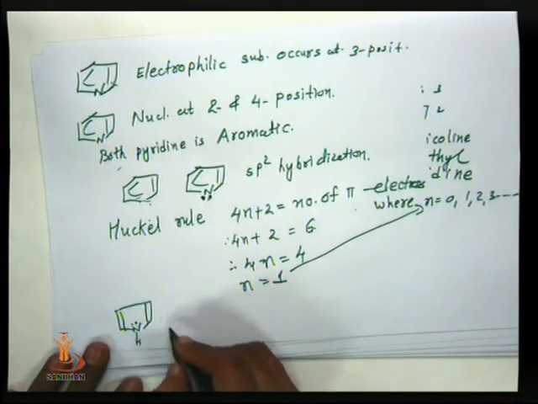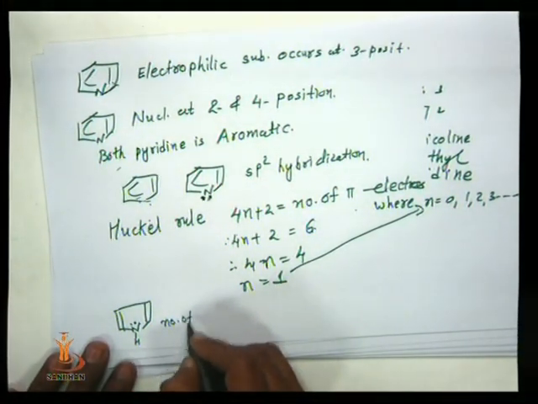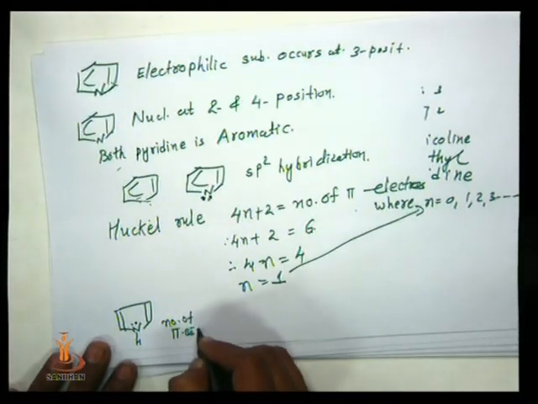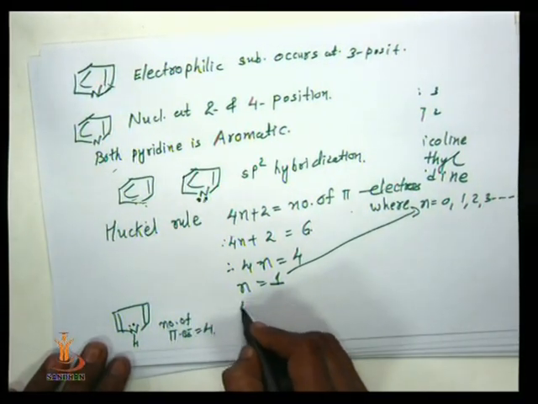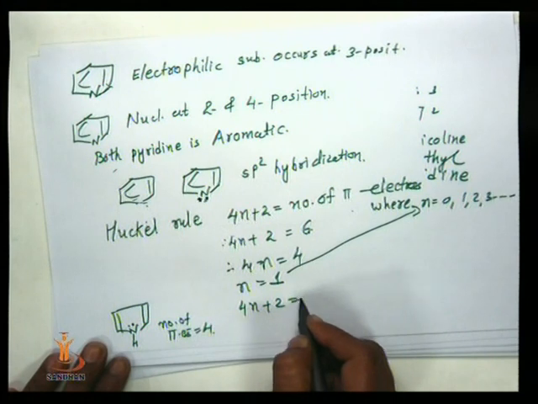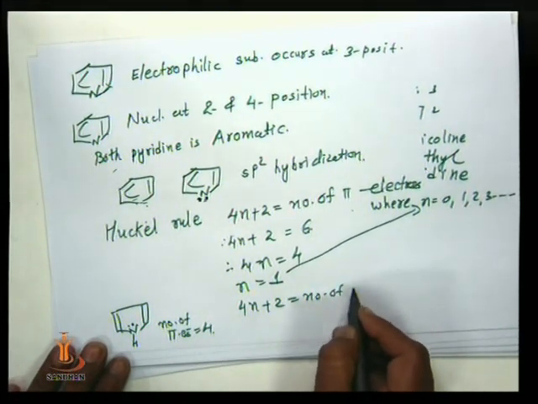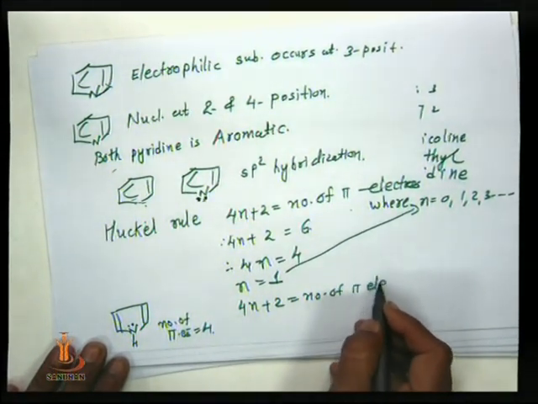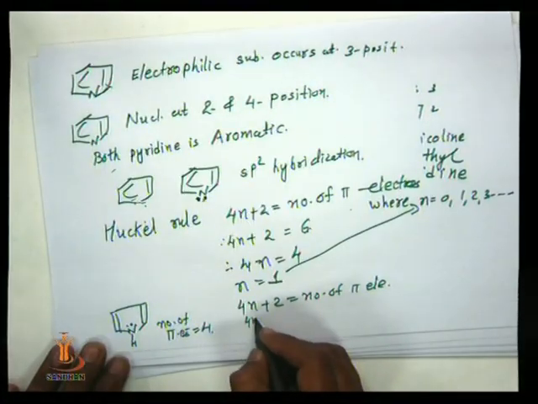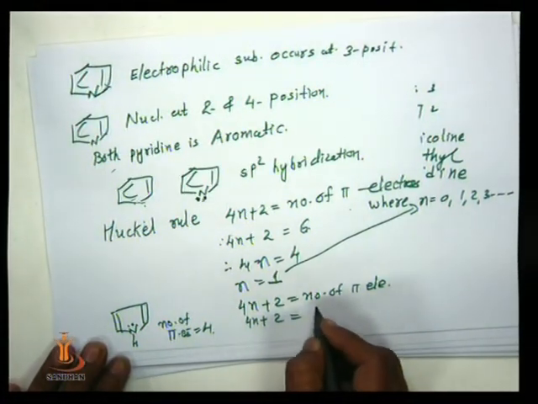the number of pi electrons is 4. So 4n plus 2 equal to number of pi electrons. So 4n plus 2 equal to 4.